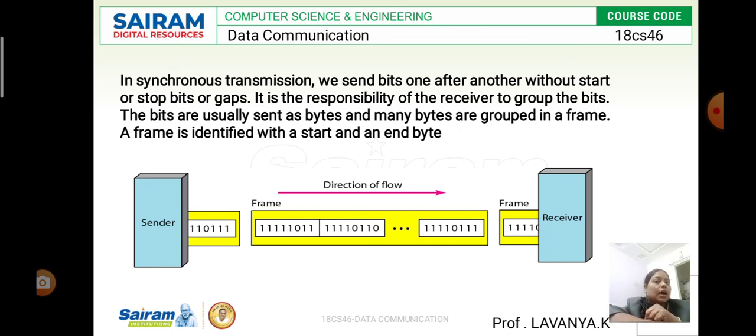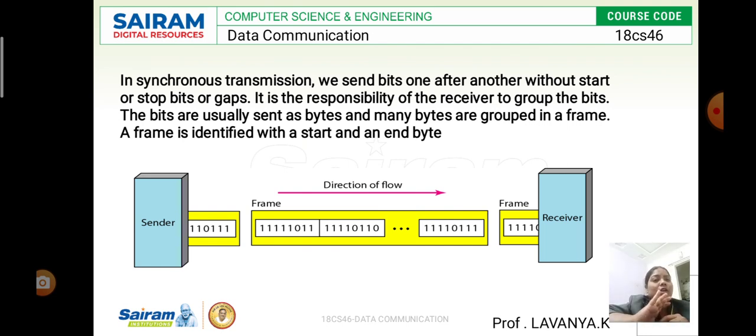But in synchronous, they always send the bits one after another without filling the gap or using stop and start bits. This is the major thing in synchronous transmission.